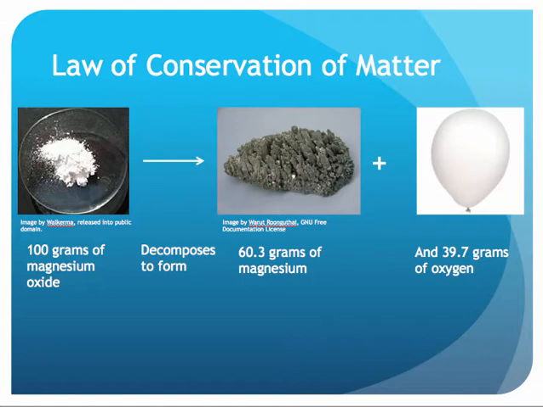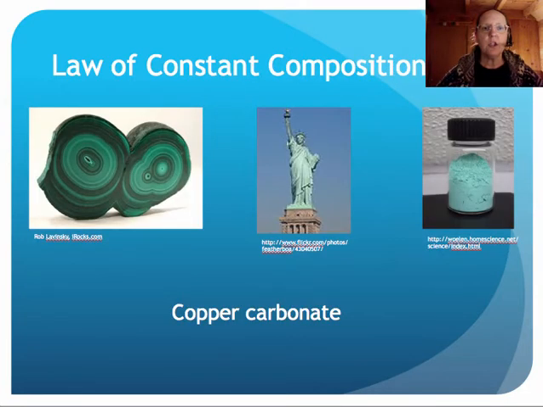As more and more reactions were studied, applying careful measurements to the experiments, and as more elements and compounds were discovered and categorized, Joseph Louis Proust summarized these results in the law of constant composition, also known as the law of definite proportions. Specific compounds, no matter the source, always have the same mass ratio of component elements.